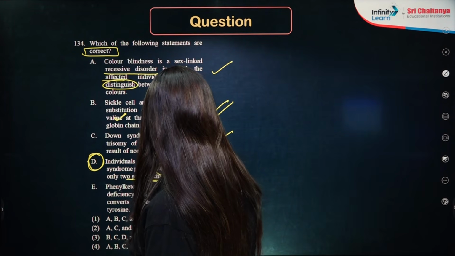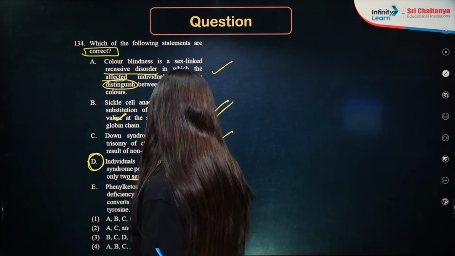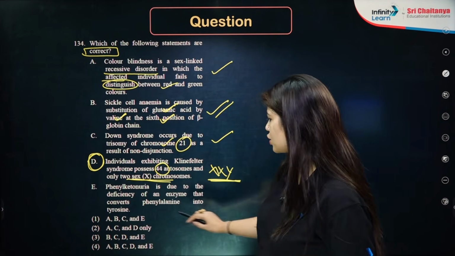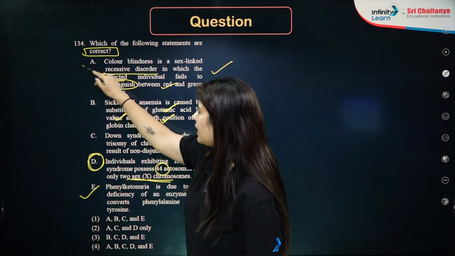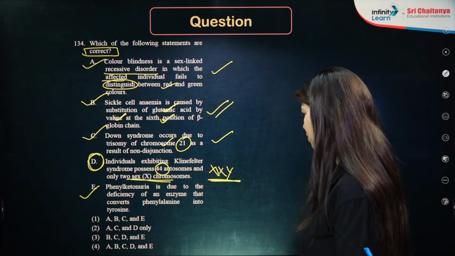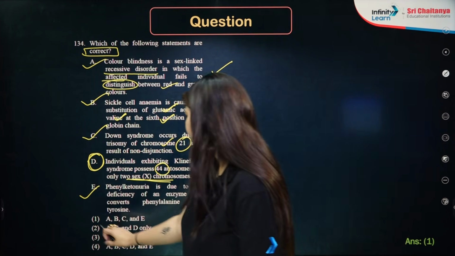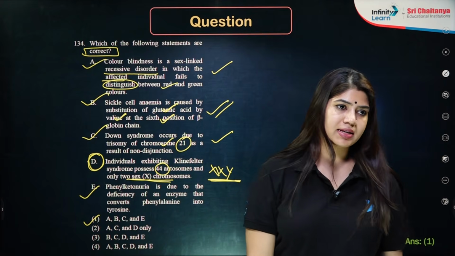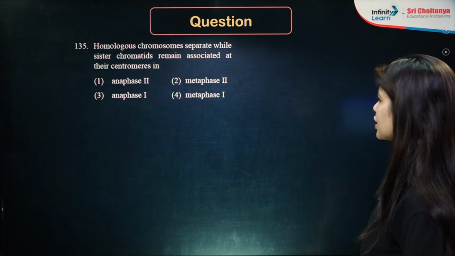Phenylketonuria is due to the deficiency of an enzyme that converts phenylalanine into tyrosine. Perfectly correct. So A correct, B correct, C correct, E correct, D is not correct. So it has to be option number 1. A, B, C and E are correct. D is incorrect. Next question.